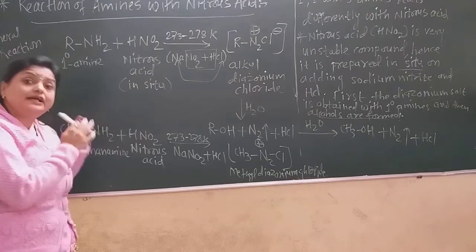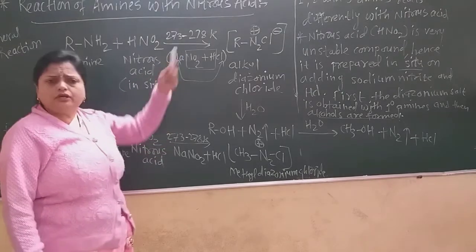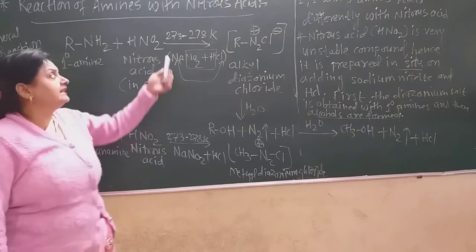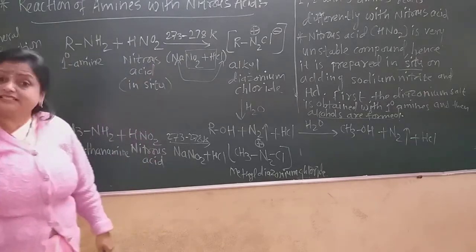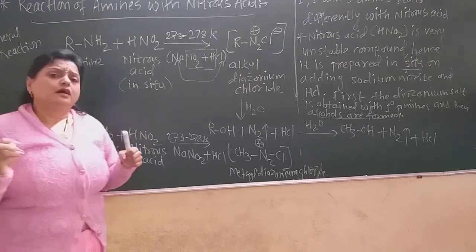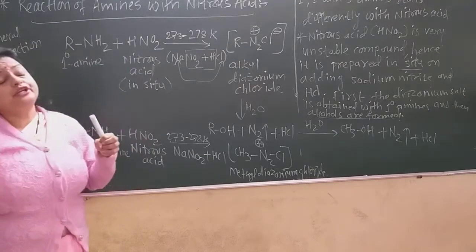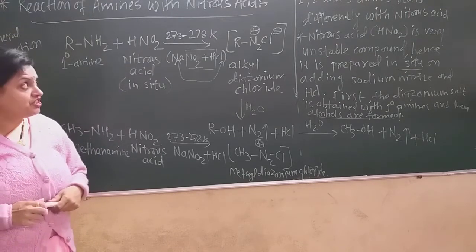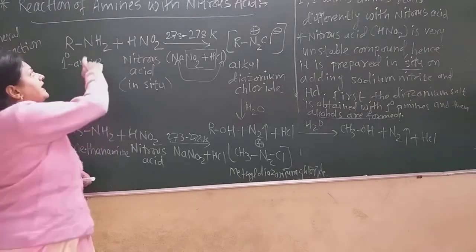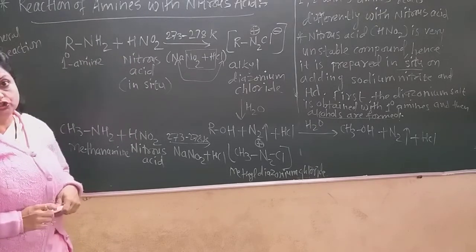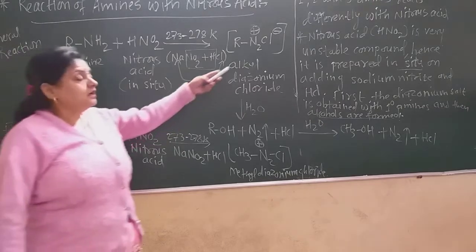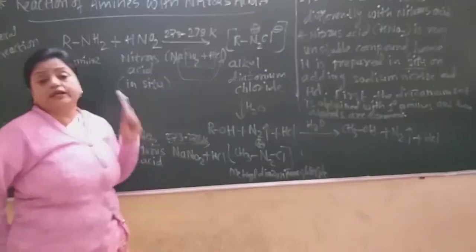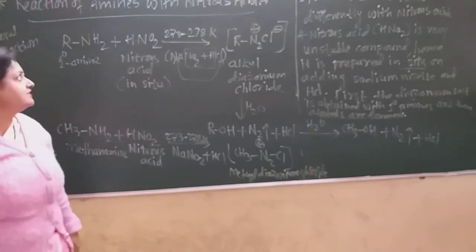Now this is the actual diazotization reaction. The temperature required is very low, nearly equal to 0 degree centigrade, as 273 Kelvin means 0 degree. At this very cool condition, this reaction is carried out. It is called diazotization because two nitrogen atoms get attached to each other by this reaction. So the diazonium salt is formed, the alkyl diazonium chloride. So it is called the diazotization reaction.